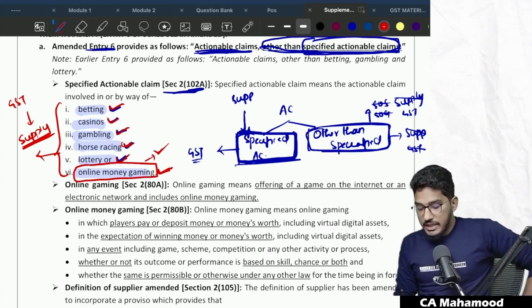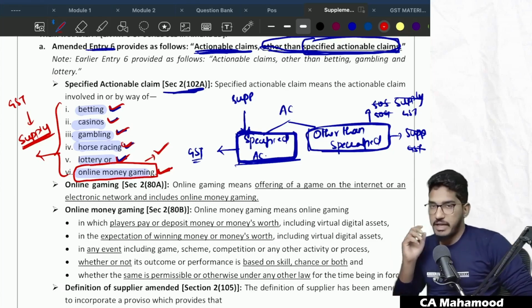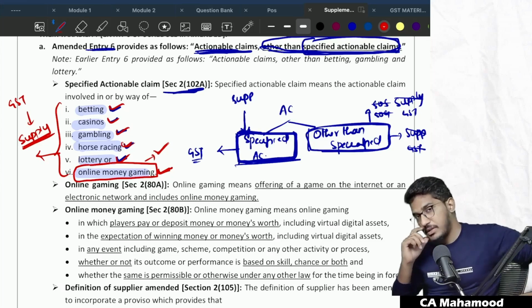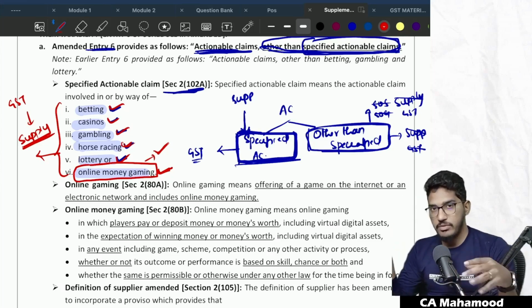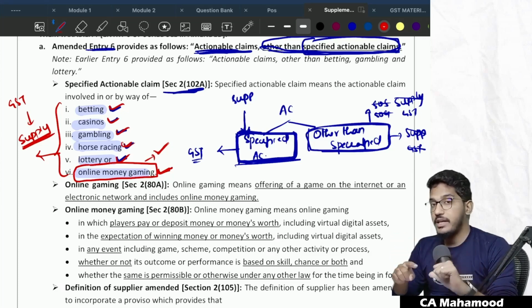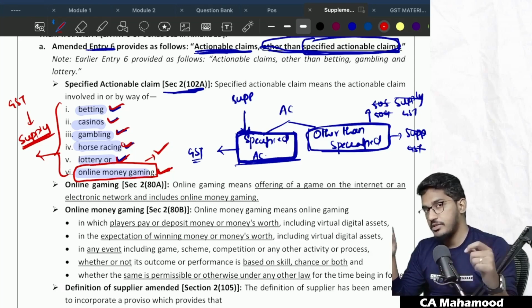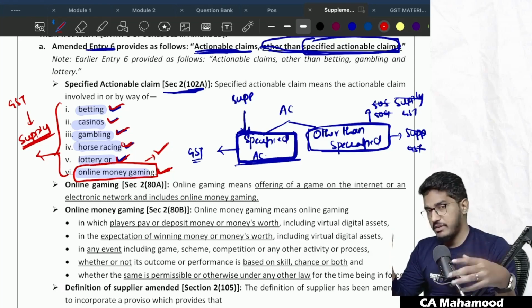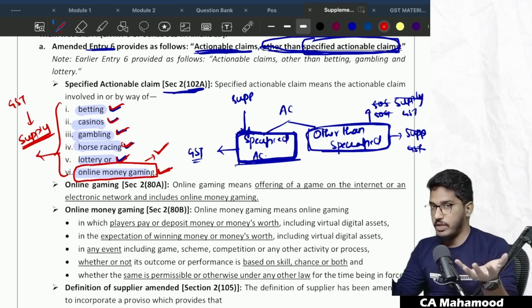So why has online gaming been brought under GST purview? If you observe the recent environment today, there are so many online money gaming platforms. For example, you might have heard about Dream 11. And if you follow Shark Tank episodes in India, there is one famous entrepreneur, Ashneer Grover. He has also become very famous because of his aggressive attitude, and he has also written a book.